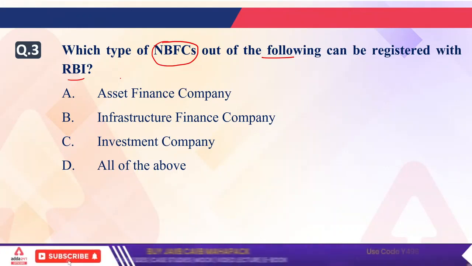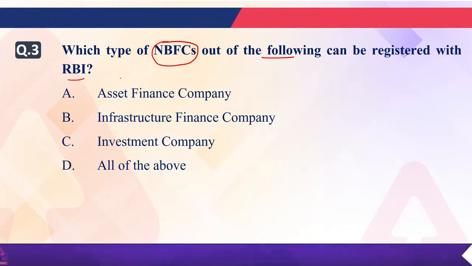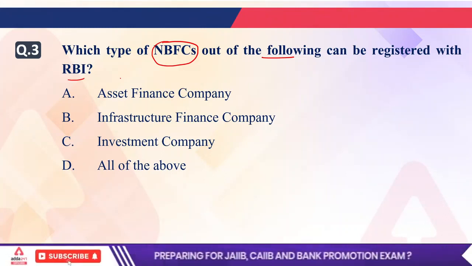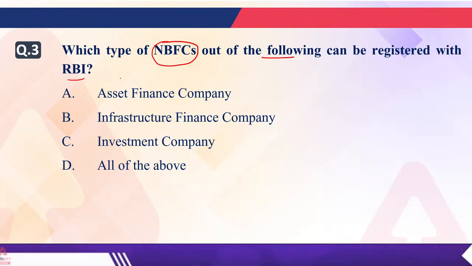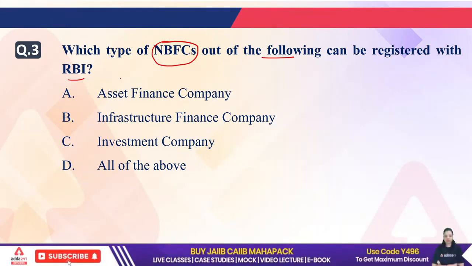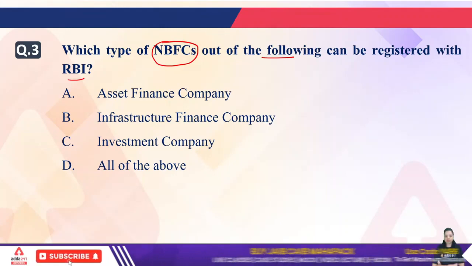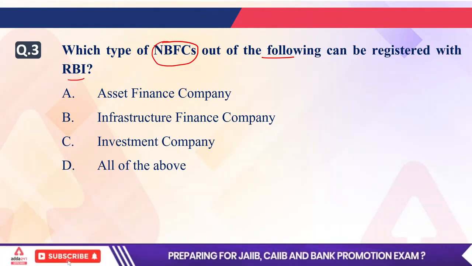So what will be the right answer? A, B, C, or D? Saurav is saying D. Okay. So what about rest? Ananta is saying A. Third is A. Okay.